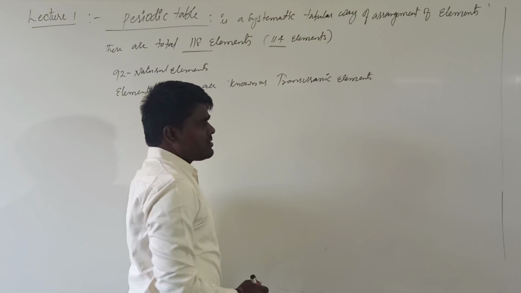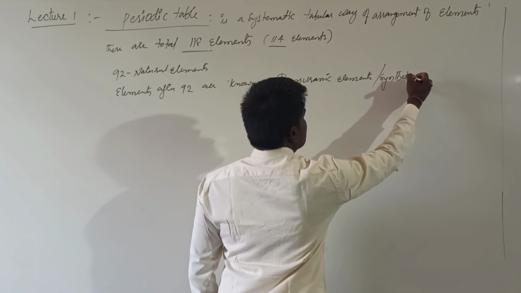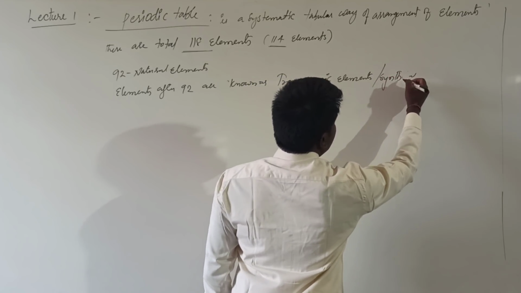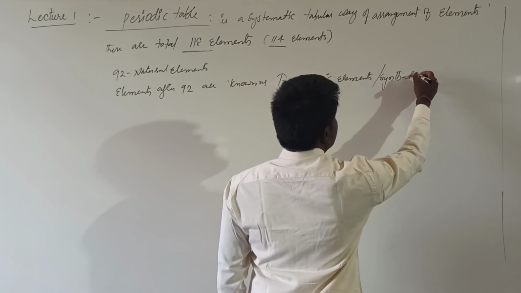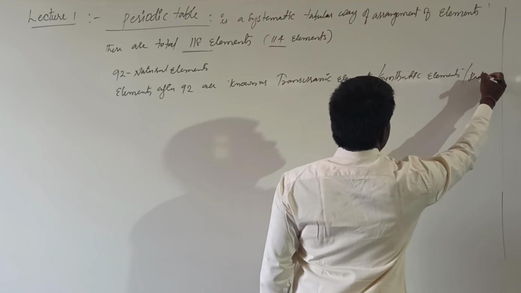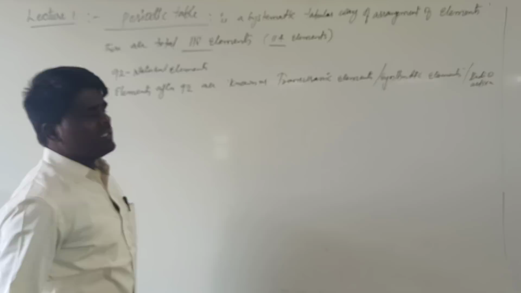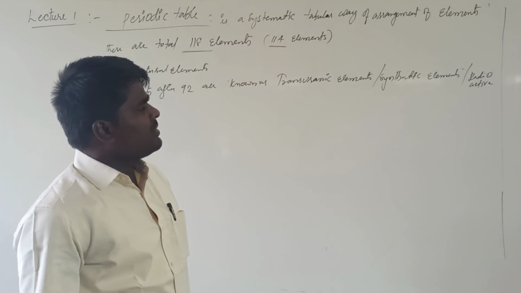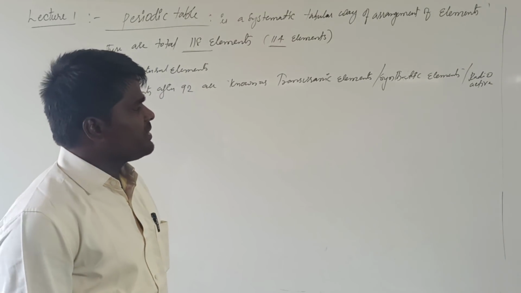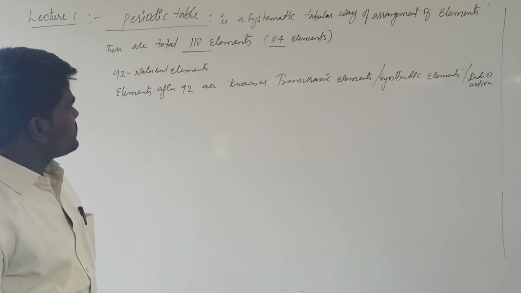These are also called synthetic elements or radioactive elements, because they have been synthesized artificially, and all these elements exhibit the phenomenon of radioactivity, so they are considered radioactive elements.